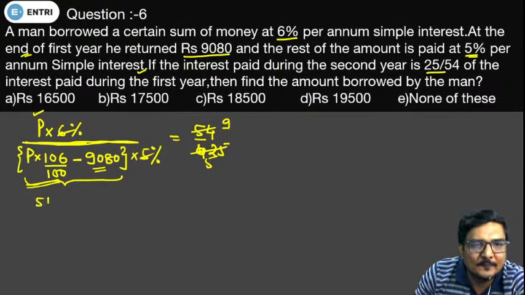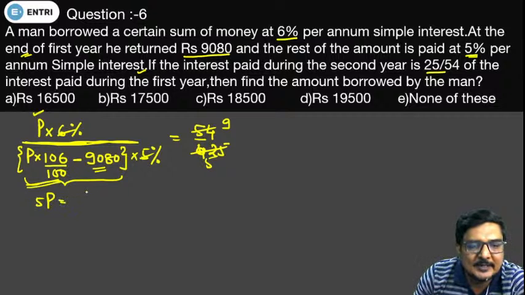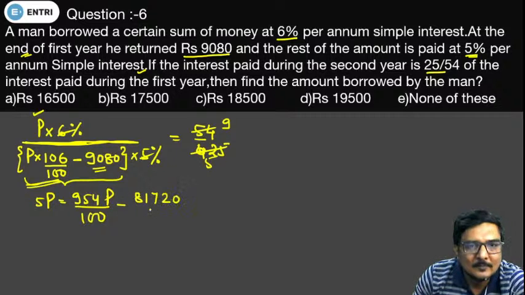Now 9 multiplied by 106p, so this will become 954p by 100. And multiplying 9 by 9080 will give 81720.